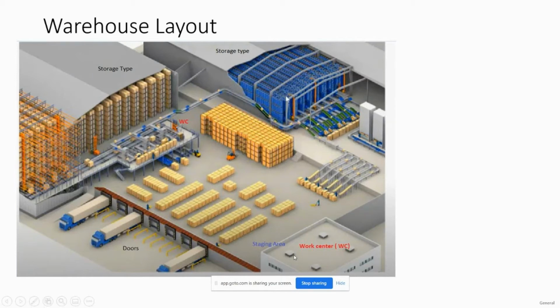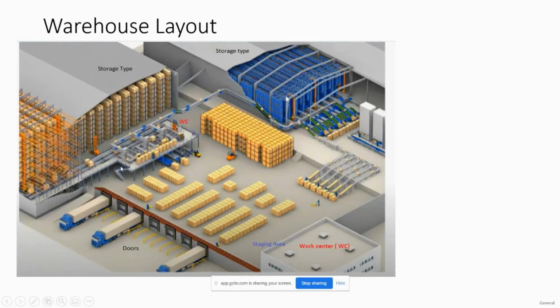So breaking of a big pallet into small pallets of the same material is known as deconsolidation in EWM. Such activities we basically perform in a dedicated work center. So for deconsolidation we have work centers, for quality inspection we have a work center, and for packaging we have a packing work center.